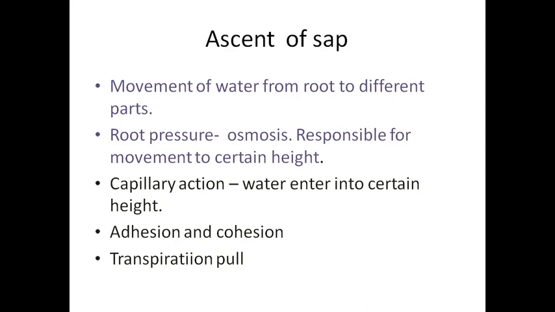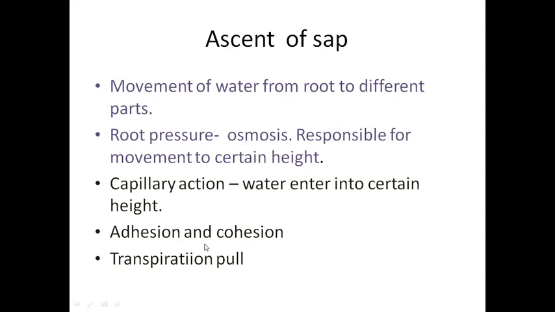The next one is adhesion and cohesion. We already know that cohesion means attraction between the same molecules. Adhesion means attraction between different molecules. An example for cohesion is water and water, both the same molecules.